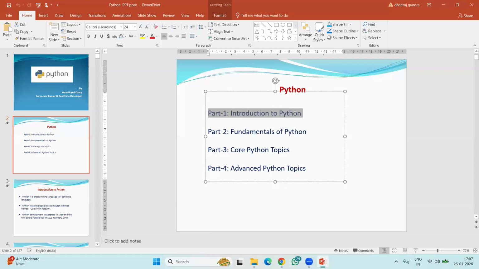The practical in part one was just what I showed in the last session: how to download, how to install, and how to write a program using two modes, interactive mode and batch mode. That is the only practical. Most of the practical we are going to see from part two onwards. Part two, part three, and part four will have both theory and practical. So let me revise once again in a few minutes.